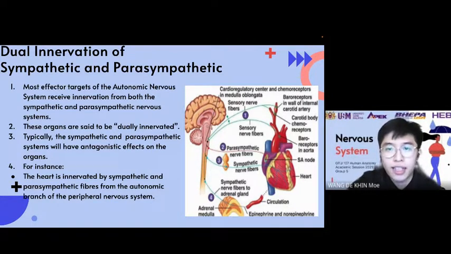For instance, the heart is innervated by the sympathetic and parasympathetic fibers from the autonomic branch of the peripheral nervous system. Parasympathetic efferent fibers, also known as the vagus nerve, function is to reduce the heart rate, reduce force of contraction of the heart, vasoconstriction of the coronary arteries, and feedback on blood pressure. Sympathetic efferent fibers, also known as the cardiac nerve, the function is to increase the heart rate, increase force of contraction of the myocardium, feedback on blood pressure, and also pain sensation.